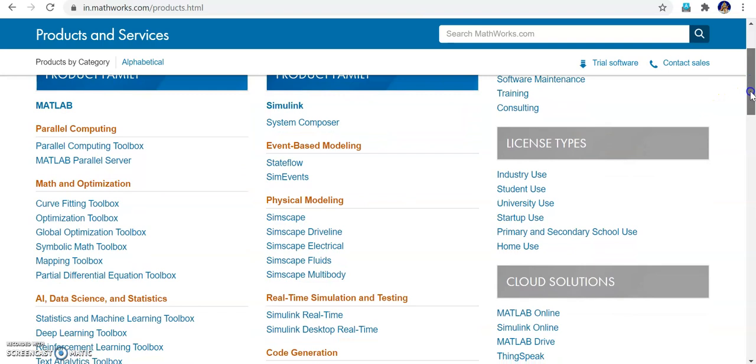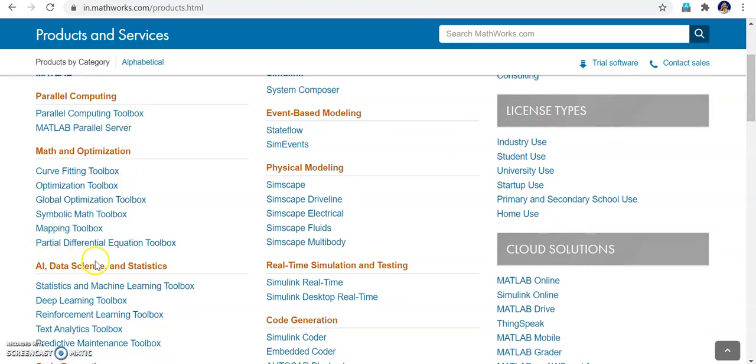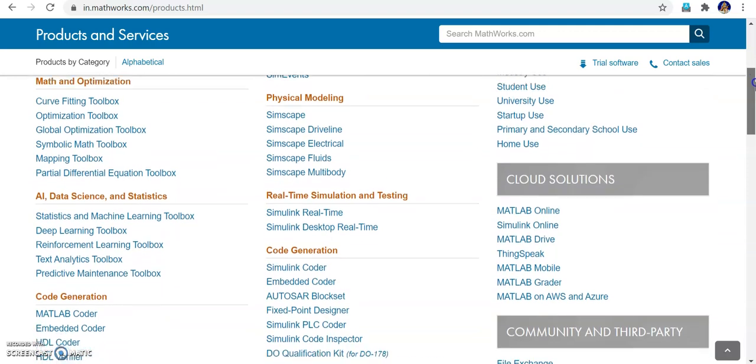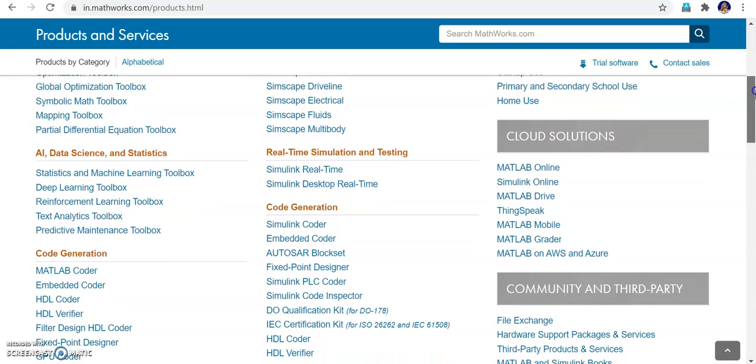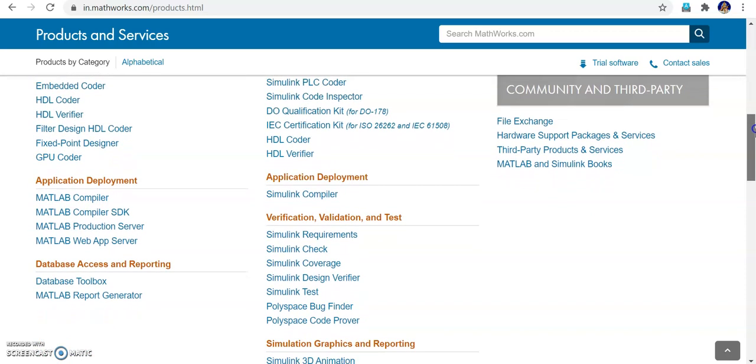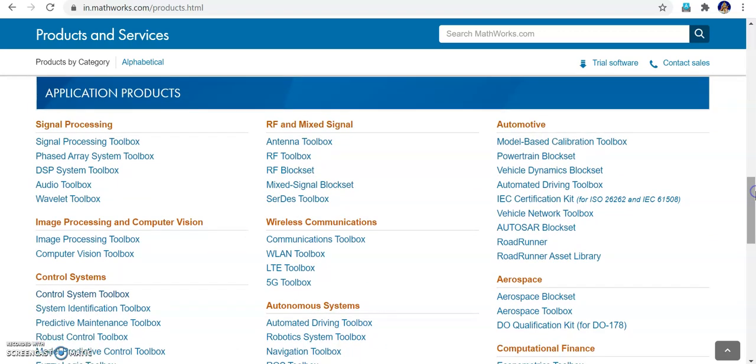In the Simulink family you can see parallel computing, math and optimization, artificial intelligence, data science, physical modeling, real-time simulation. For electrical, electronics and communication students, mostly EEE and ECE, everything is there. Whatever they study in theory, they can do in simulation in MATLAB. We can look at the application products, which are a collection of built-in functions specific to a subject. Signal processing, for example: wavelet toolbox, audio, those things. Image processing, control systems, RF and mixed signal, you can see those things here.